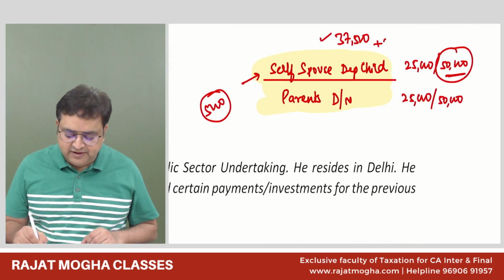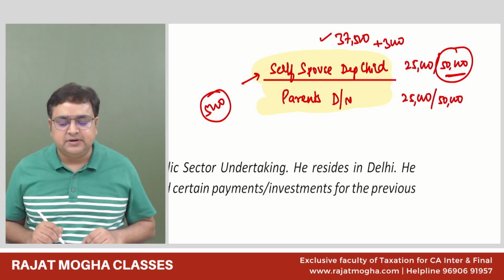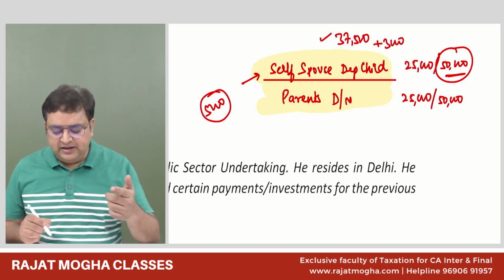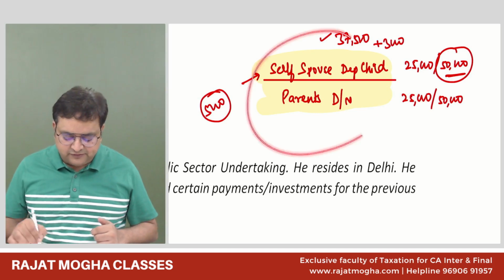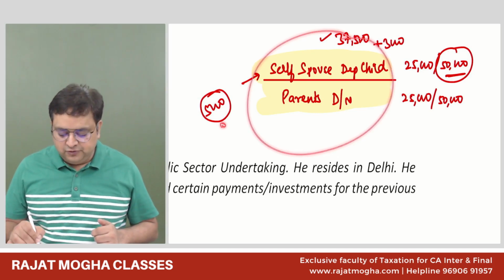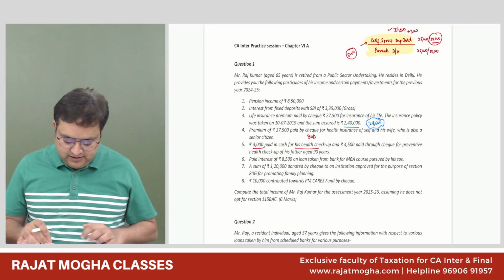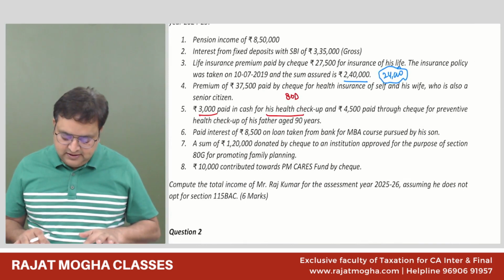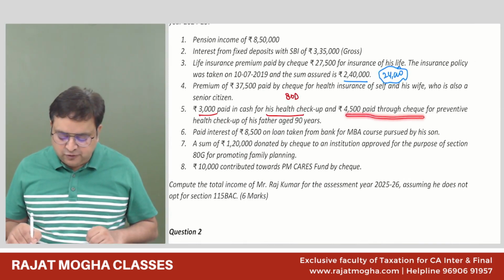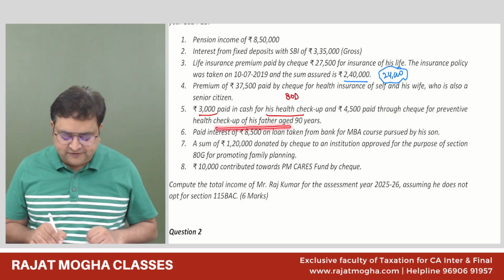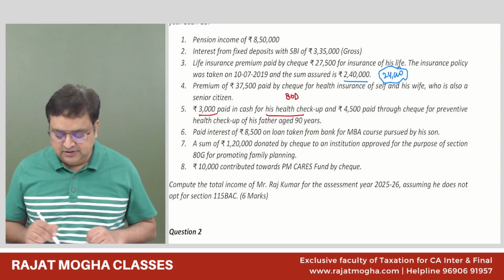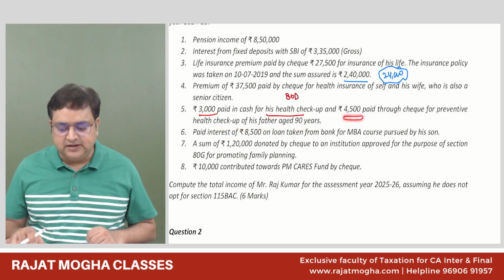So 3,000 we can give for himself for health checkup. Now 3,000 out of the total limit of 5,000 has been exhausted. Now this person says that 4,500 was paid by cheque for preventive health checkup for his father who is aged 90 years.